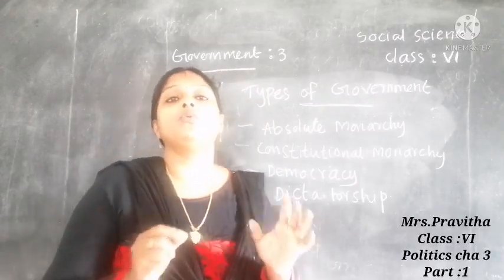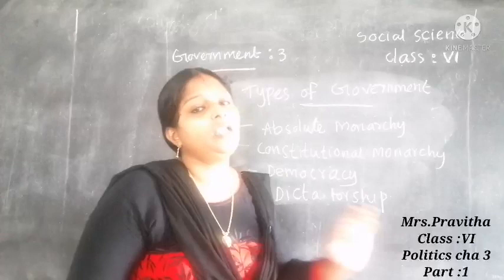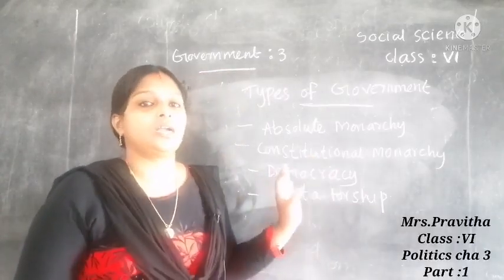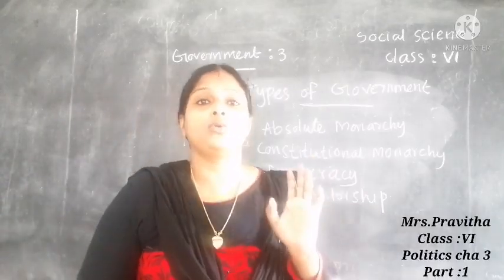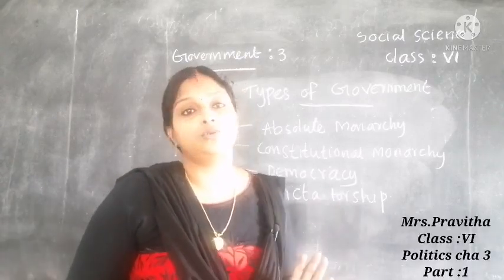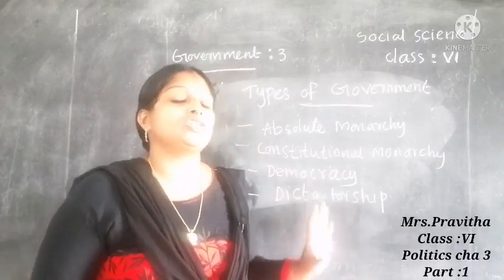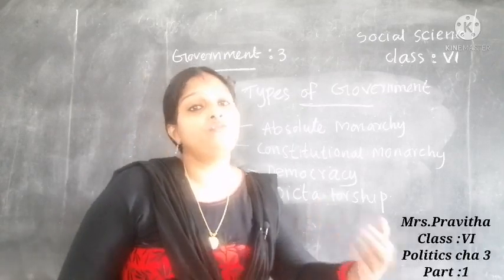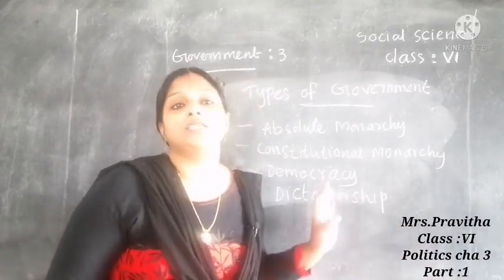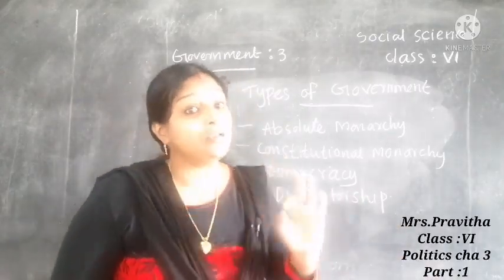The king or queen will rule the country. Every decision regarding that country, who will take it? The king or queen. People won't have any right to speak. Whatever decision is taken by the king, they must follow. Such a type of government is known as monarchy or absolute monarchy.